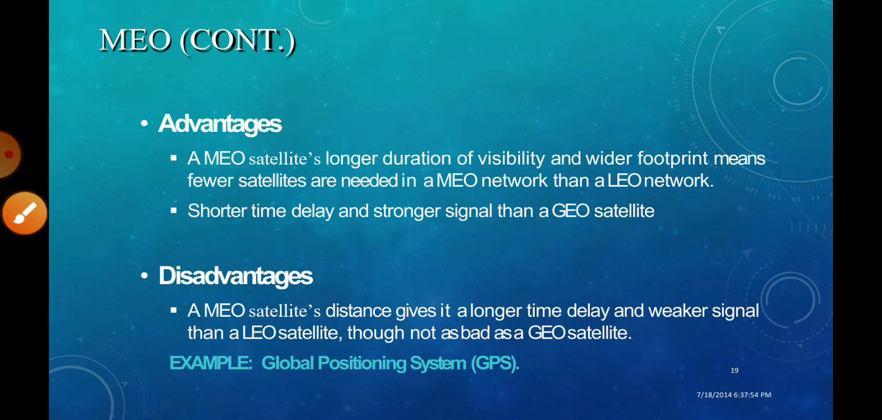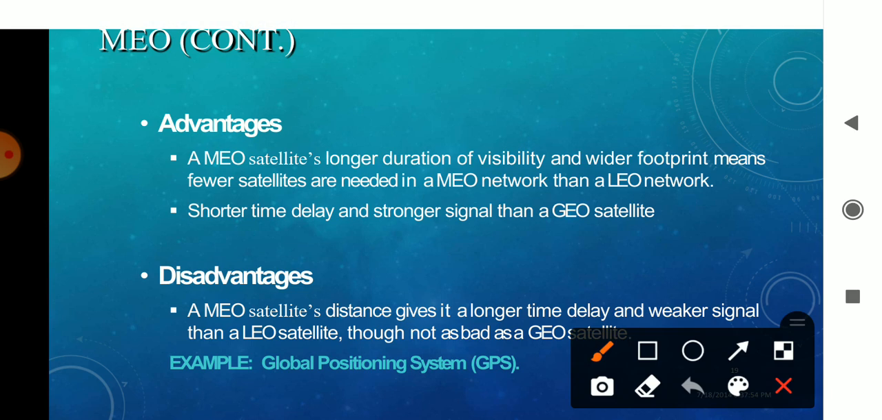Okay. The advantage of MEO is that this MEO satellite has a longer duration of visibility and it can cover a much wider area. Footprint is nothing but the area over the Earth it can cover, which is larger than that of LEO.